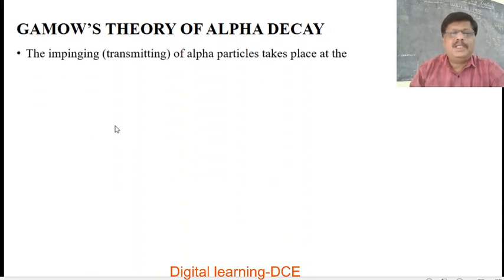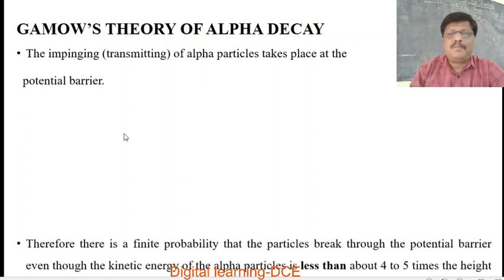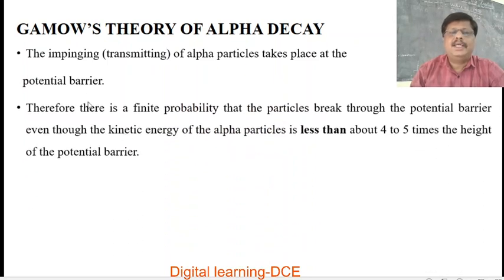The impinging or transmitting of alpha particles takes place at the potential barrier.